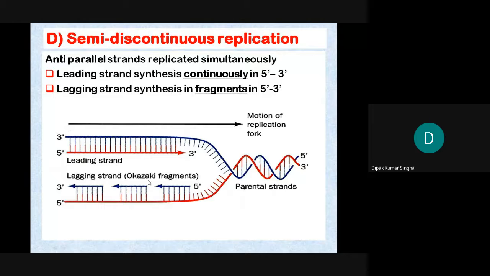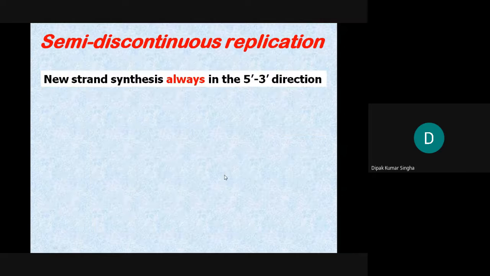This is called the lagging strand, discovered by the scientist Okazaki, that's why the name is Okazaki fragments. All the fragments are 5' to 3', and finally all are joined together. Here also the new strand is 5' to 3'. That's why the new or complementary strand is always made 5' to 3'. Never write 3' to 5'. And these are the enzymes which help with the uncoiling. One is the enzyme helicase.